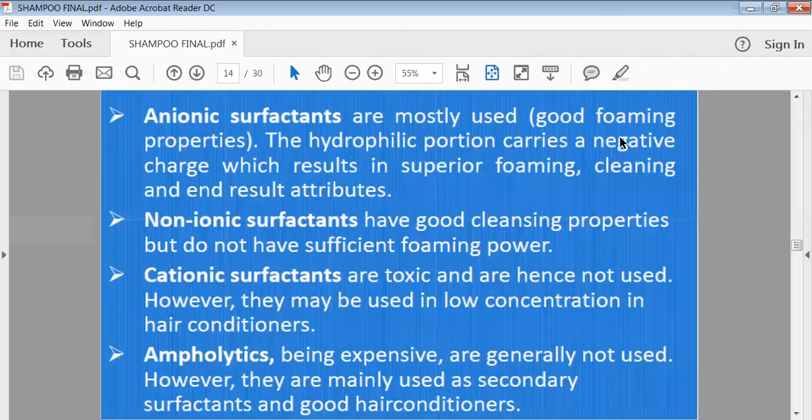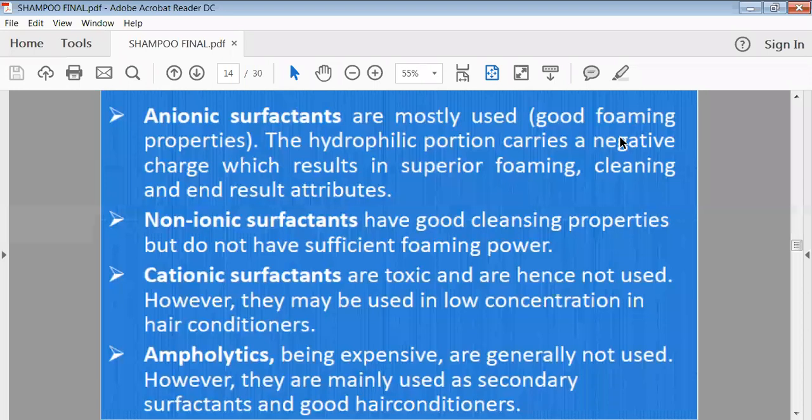Now the types of surface acting agents. Generally, there are three types of surface acting agents: anionic, cationic, and non-ionic. And an additional category is the ampholytic. Among these, anionic surface acting agents are most probably used for the preparation of shampoo, and non-ionic surface acting agents are sometimes added to support the anionic type of surface acting agents.